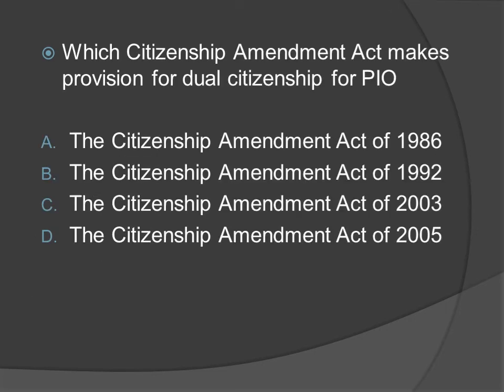Which Citizenship Amendment Act makes provision for dual citizenship for PIO, person of Indian origin? Option A, the Citizenship Amendment Act of 1986. Option B, the Citizenship Amendment Act of 1992. Option C, the Citizenship Amendment Act of 2003. Option D, the Citizenship Amendment Act of 2005. The right answer is option D, the Citizenship Amendment Act of 2005.